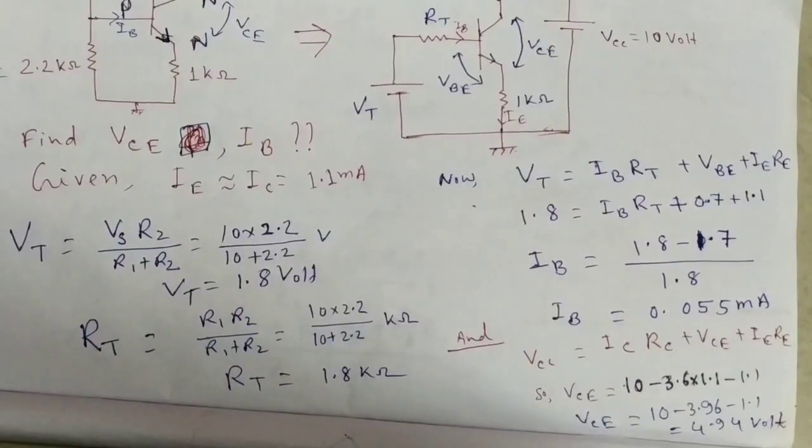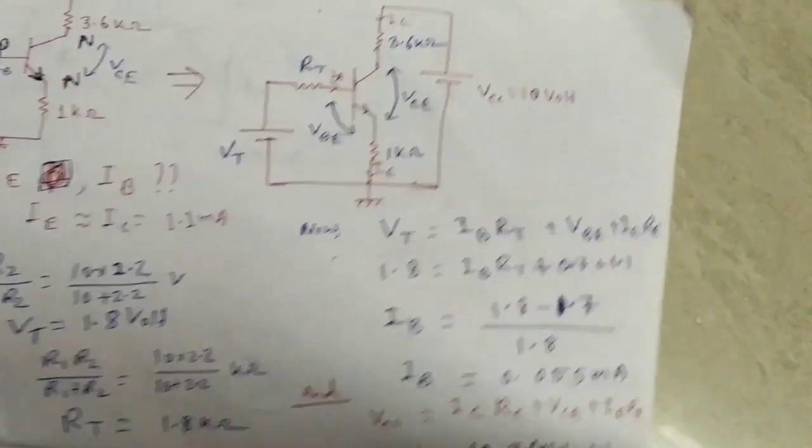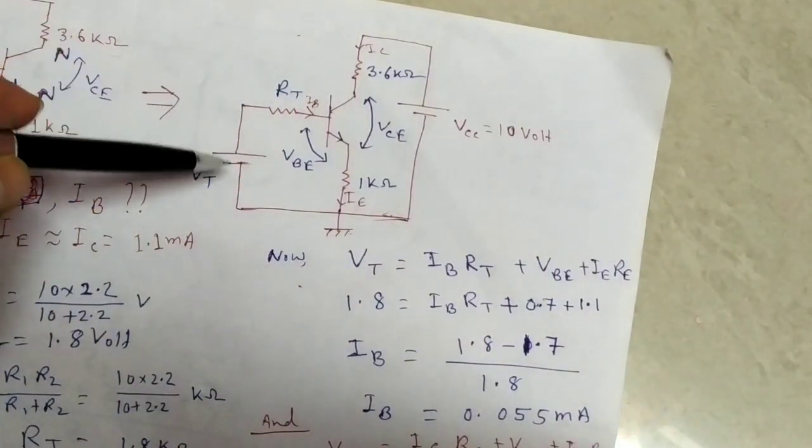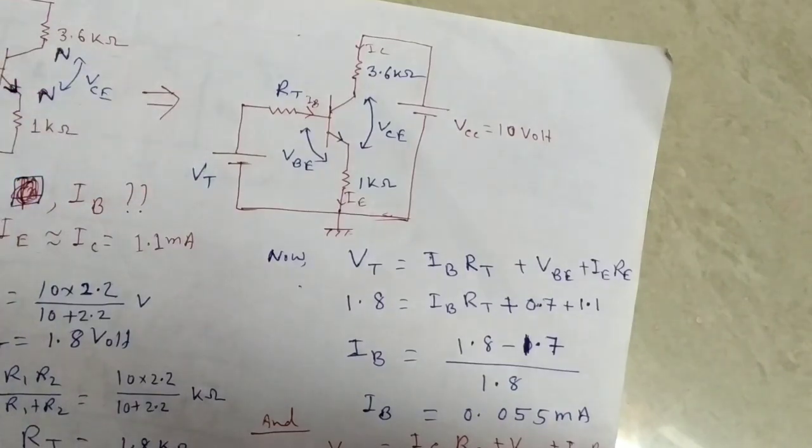So we get that circuit, and our aim is to find VCE, the collector to emitter voltage, and IB.